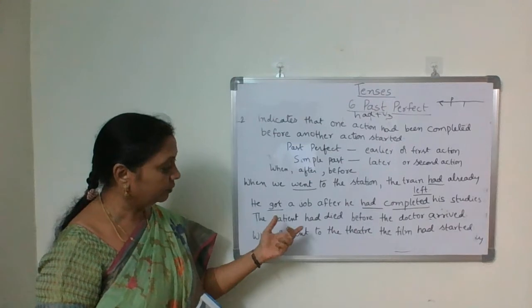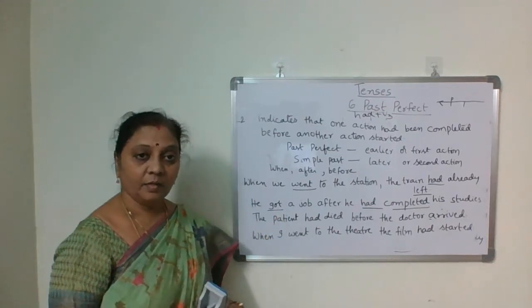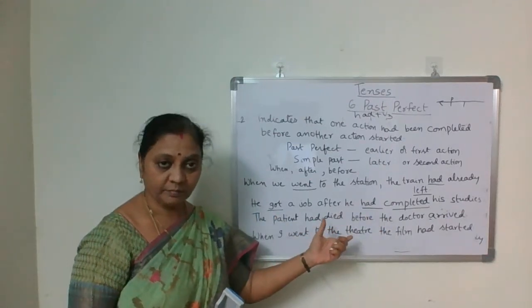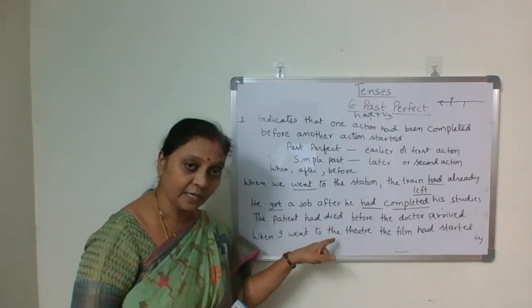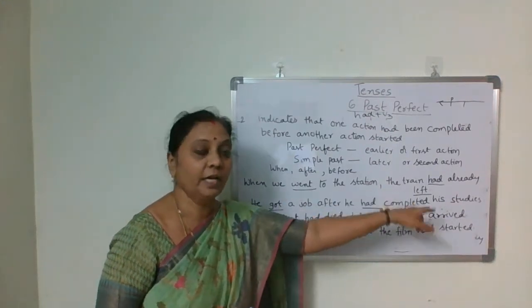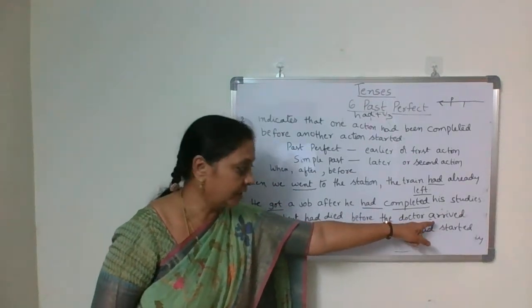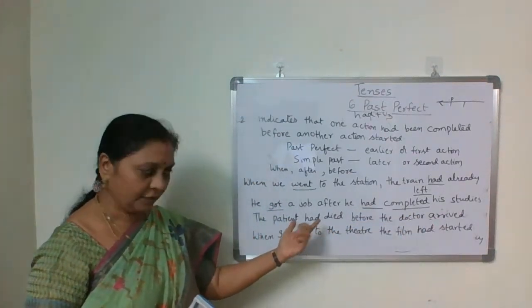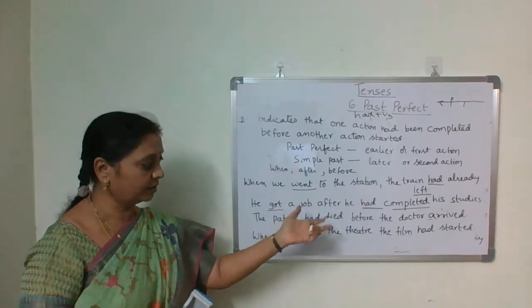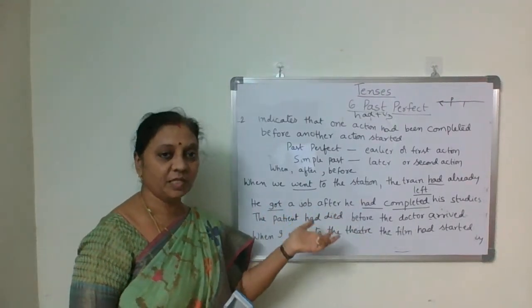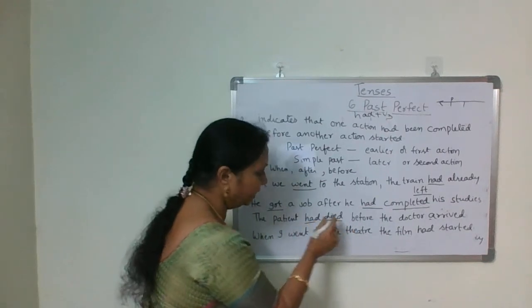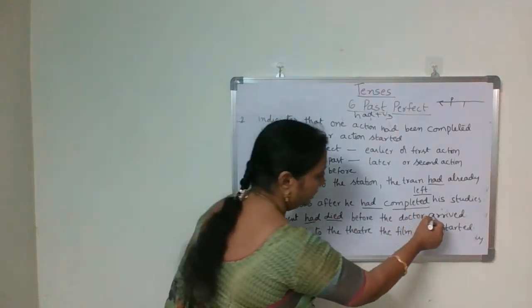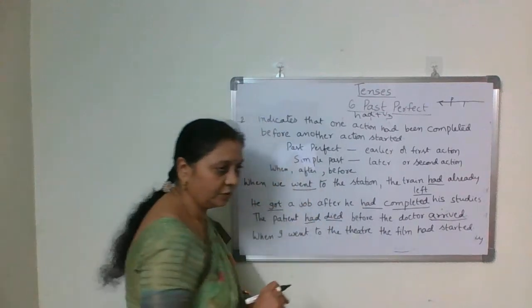Which occurred first? Before the doctor came, the patient died. So the patient had died before the doctor arrived. Now you can identify which one is the first action and which is the later action. The patient had died is the first one, and for the doctor arrived, you have to use simple past.